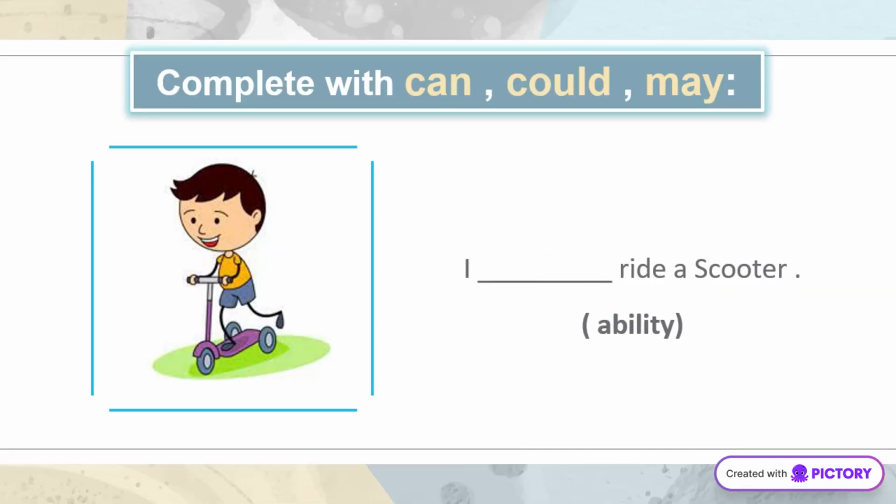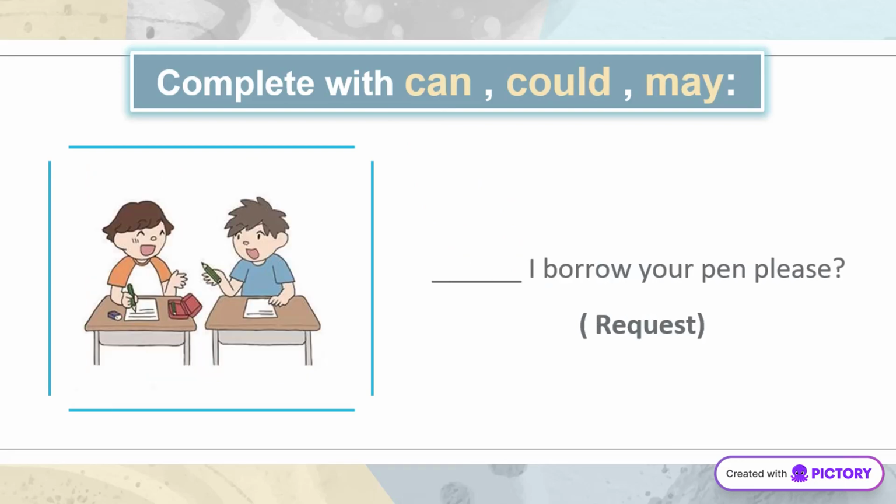Let's explore how we use can to express ability. For example, I can ride a scooter. This shows what someone is capable of doing. Next, we use can to make requests. Can I borrow your pen, please? Is a polite way to ask for something.